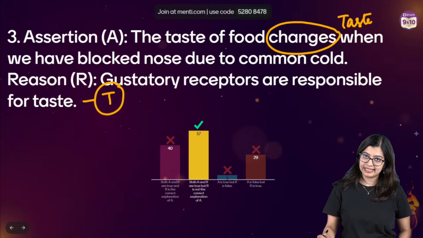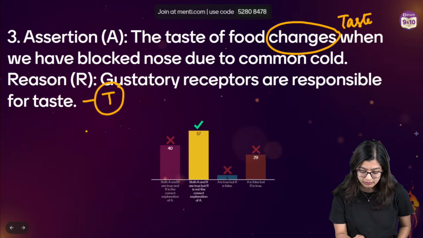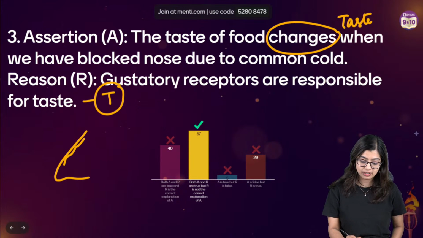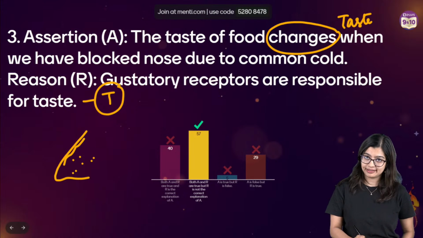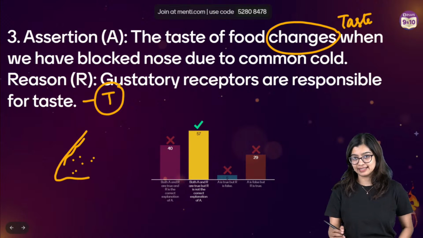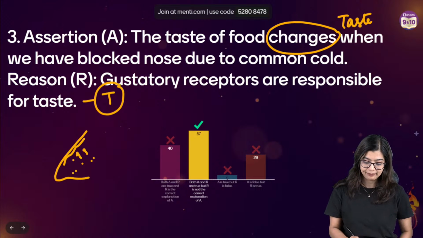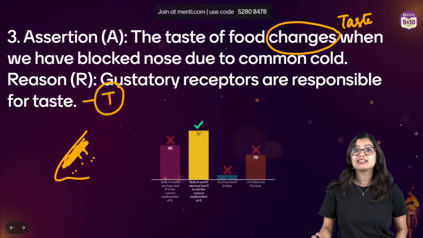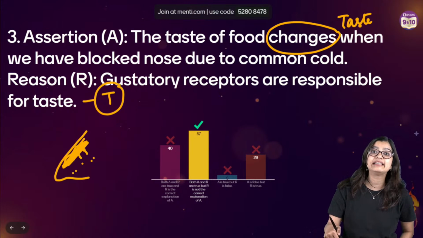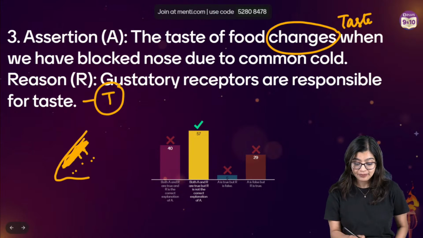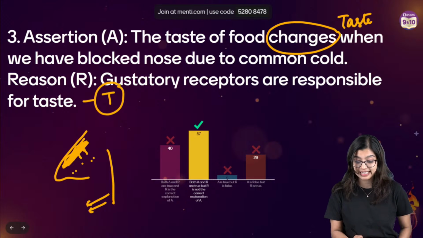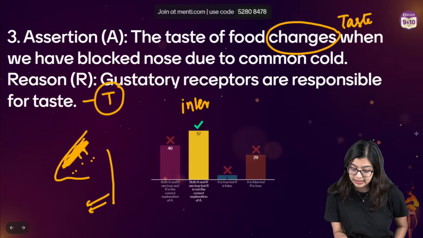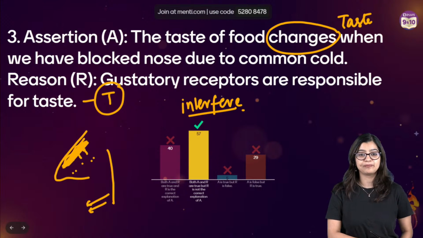Now, why does that happen exactly? When we have a cold, in our inner lining, we have the olfactory receptors. The olfactory receptors perceive odor particles. Normally they perceive them, but when we have a cold, they get blocked, which is why we're sometimes not able to smell things properly. Because smell and taste are linked, it can interfere with the taste of food. It will interfere with the taste of food.